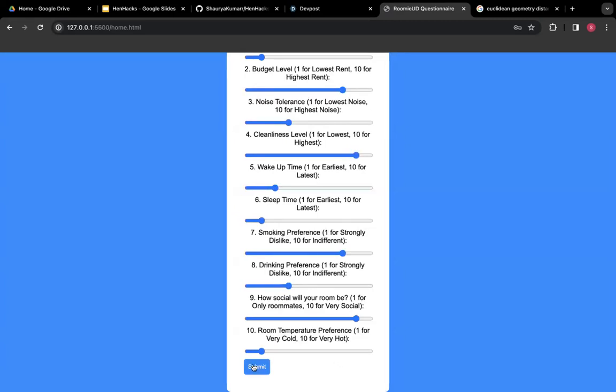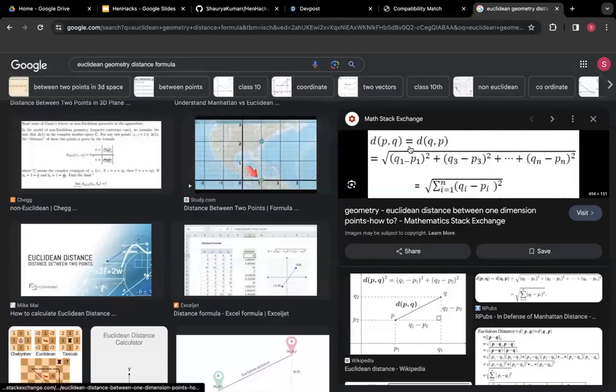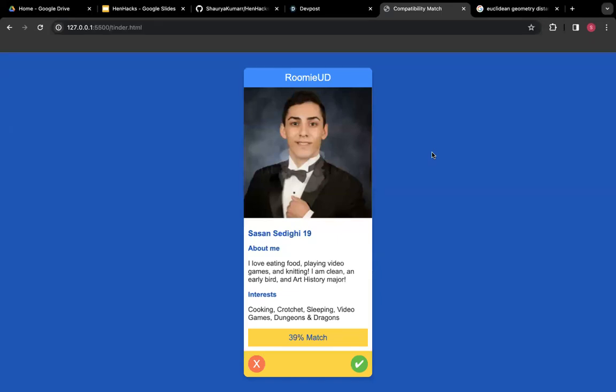So I will now click submit and a page will pop up. Of course. Now, when it came to the algorithm that Shoria was talking about pertaining to the sliders, we implemented the Euclidean geometry, which she's going to pull up. And that formula was essentially what we coded. And the various numbers represent the numbers between 1 to 10. And after normalizing, it outputs a percentile match.